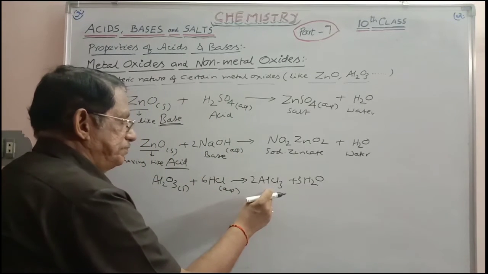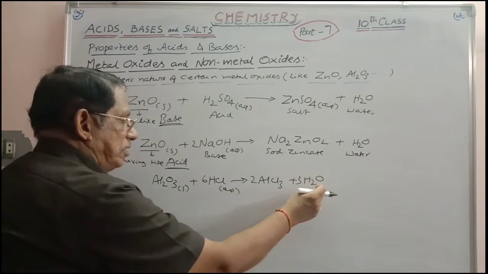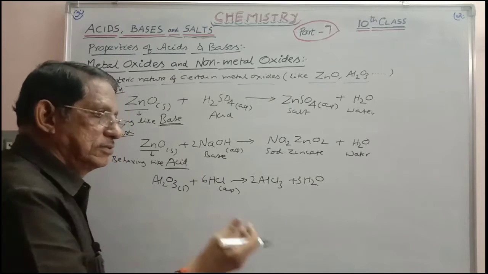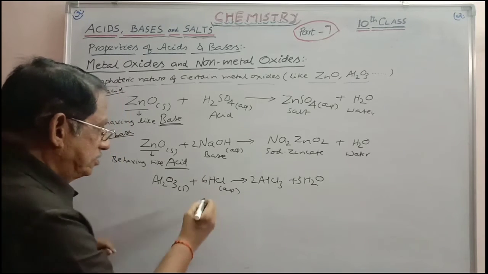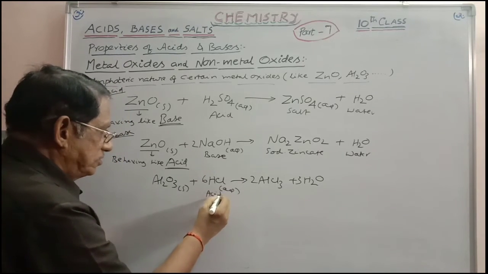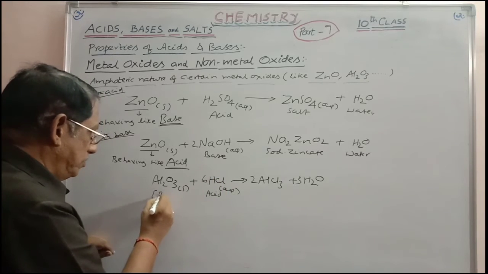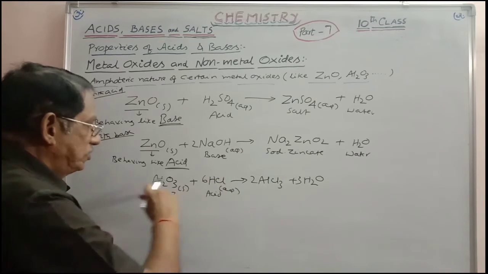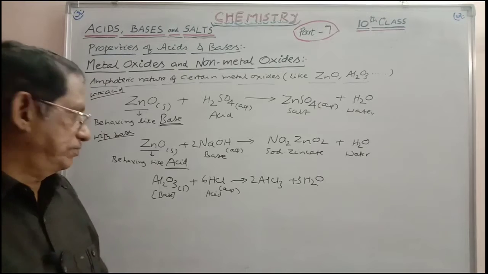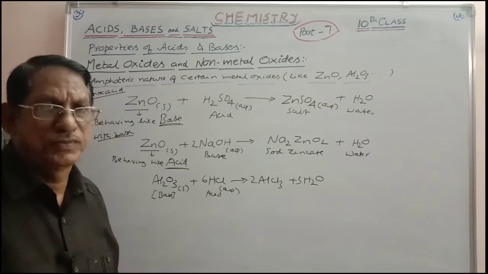Aluminum chloride is a salt, and salt plus water is nothing but acid plus base. And this is the acid. As this is reacting with an acid, it must be behaving like a base. So in this reaction, the basic character of aluminum oxide is proved.